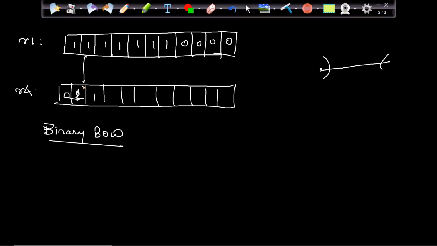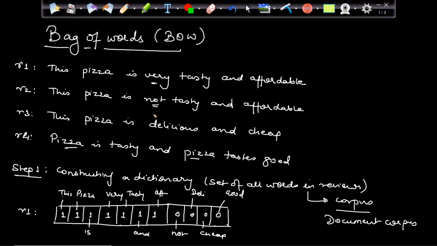Here there are some issues. For example, if I take this one, delicious and tasty, both are the same word, right? Both the words have the same meaning, but I am not able to consider that.